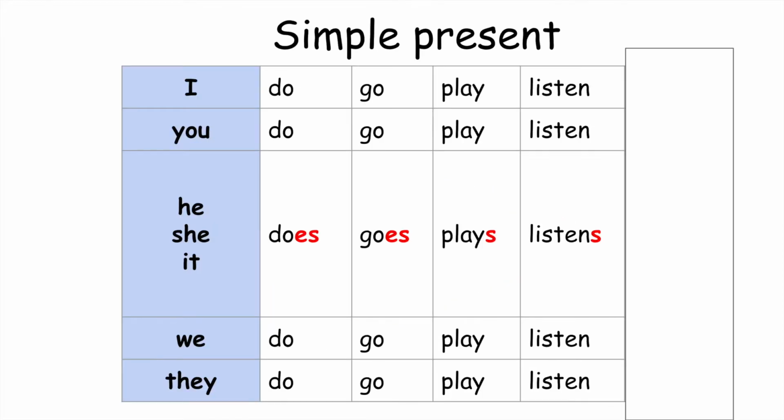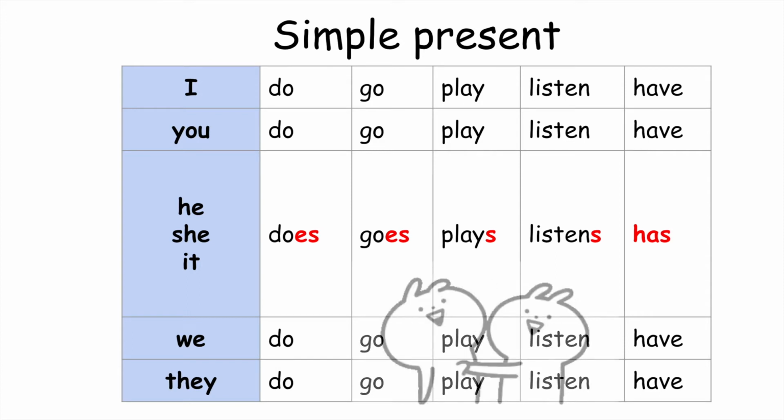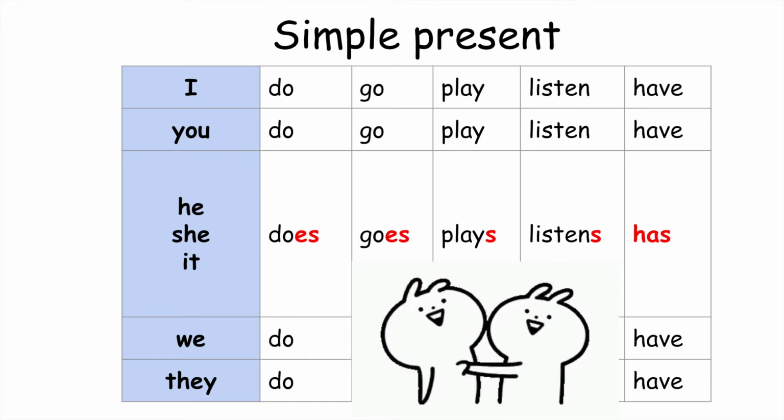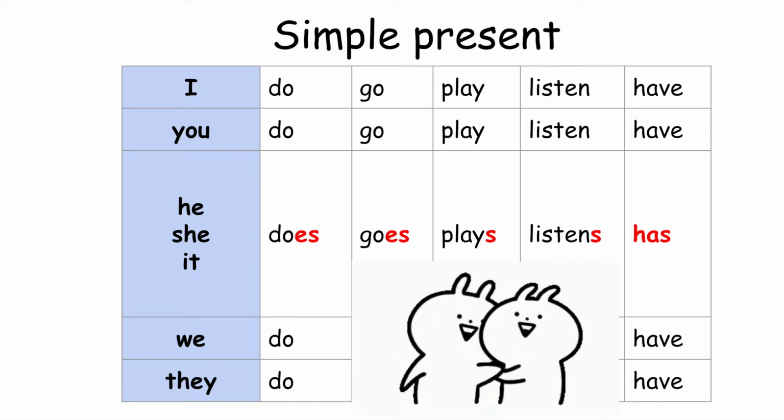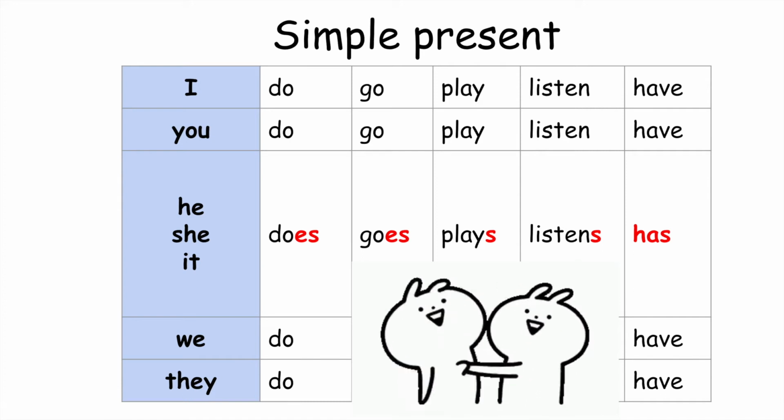So again, remember, with I, you, we, and they in the simple present, it's just the verb. He, she, and it, we need to add an S. And here, now with have, we change it completely to has. Okay, don't forget your S. Don't forget to change the verb with he, she, and it. Okay? So we already know some transportation like the bike, the car, the train, the MRT.